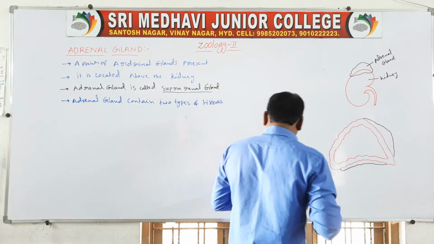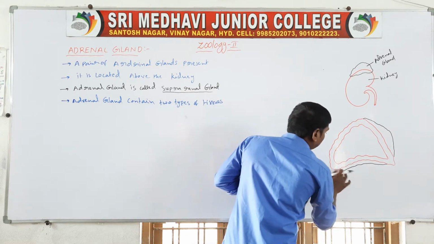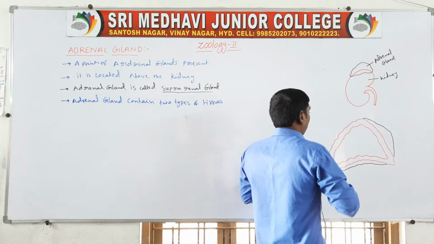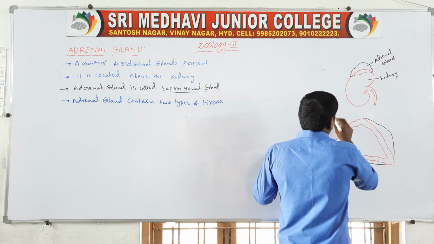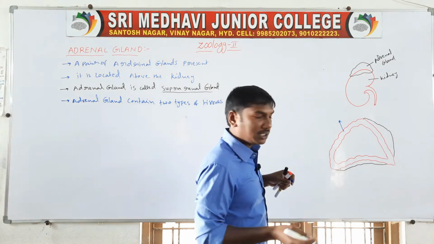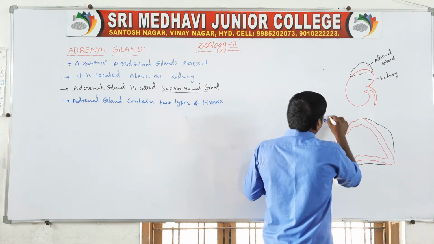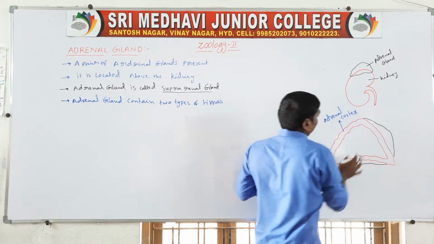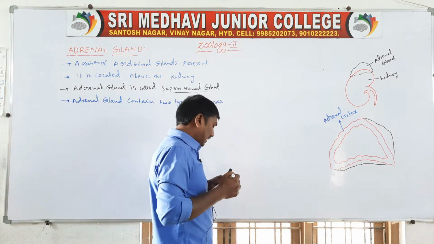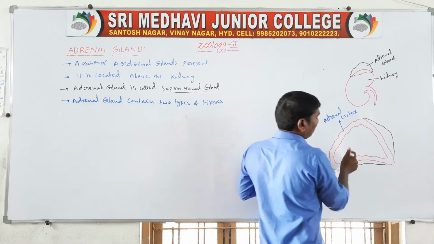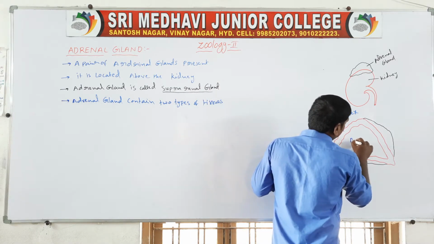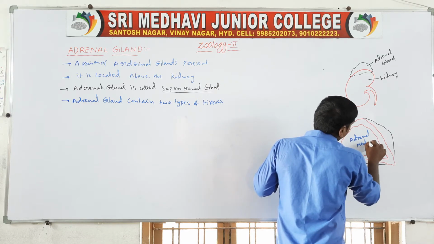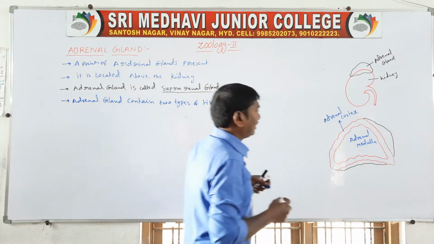So these are the adrenal glands. The adrenal gland contains two types of tissue. These are the outer tissue and the central tissue. The outer tissue is called the adrenal cortex. The central tissue is called the adrenal medulla. So the adrenal cortex and adrenal medulla.